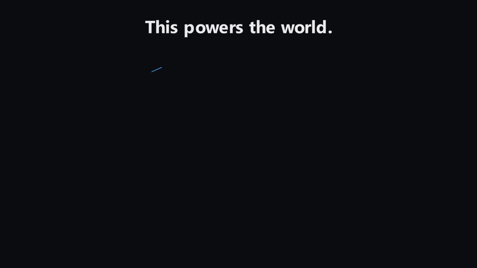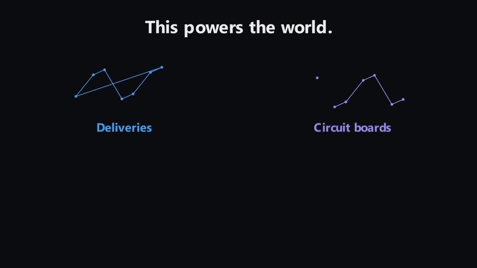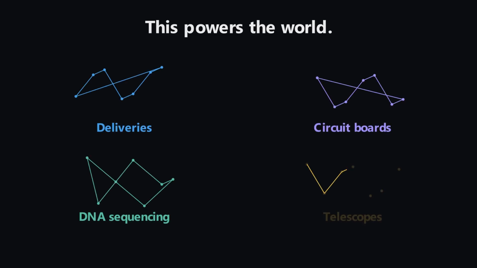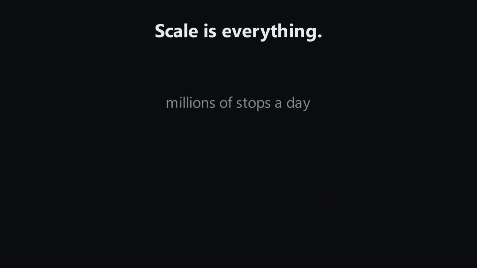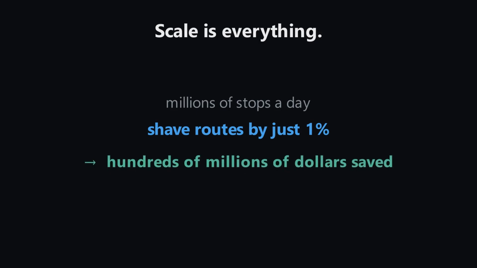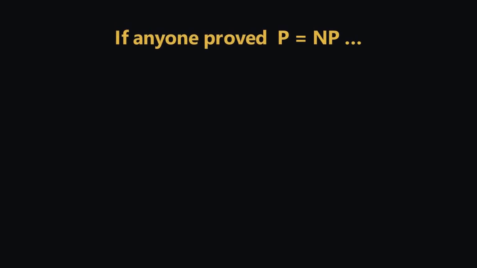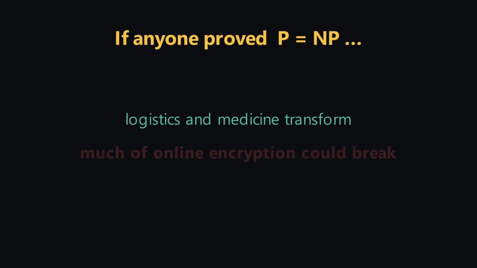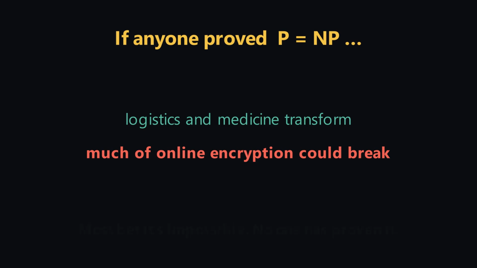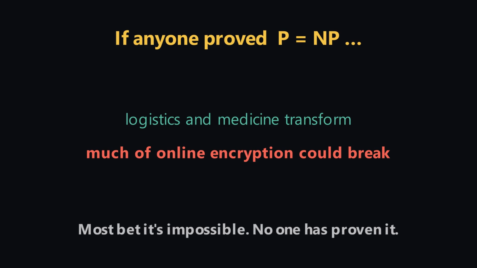And this powers the world. The same problem routes deliveries, drills circuit boards, sequences DNA, schedules telescopes. And scale is everything. A delivery giant with millions of stops a day. Shaving routes by 1% saves hundreds of millions of dollars and millions of gallons of fuel. The salesman is everywhere. And beneath it all sits that million-dollar question. If anyone ever proved P equals NP, logistics and medicine would transform, and much of the encryption guarding the internet would break. Most bet it's impossible. No one has proven it.